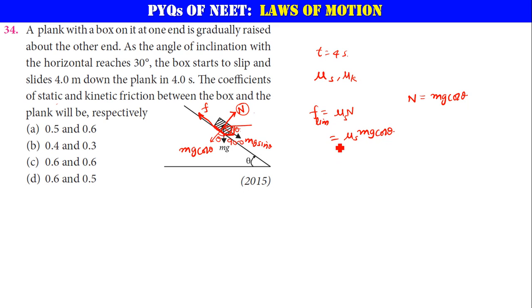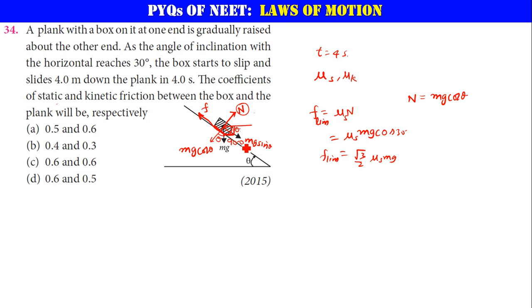Okay, very good. Now let us keep this aside for the time being. The angle we know is 30, so let me take this as cos 30. Cos 30 is equal to root 3 by 2, so it is root 3 by 2 times mu s mg. So now you can keep it aside. That is your limiting friction. Okay. Now what about your kinetic friction?